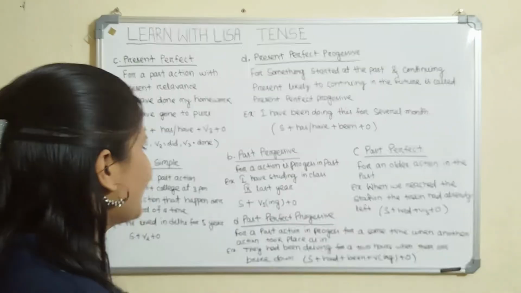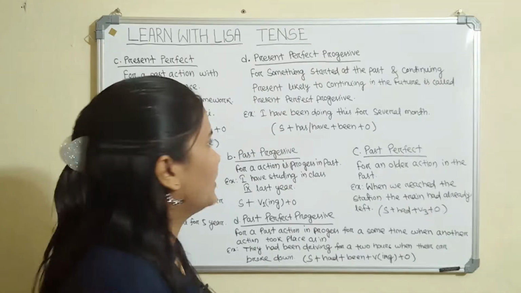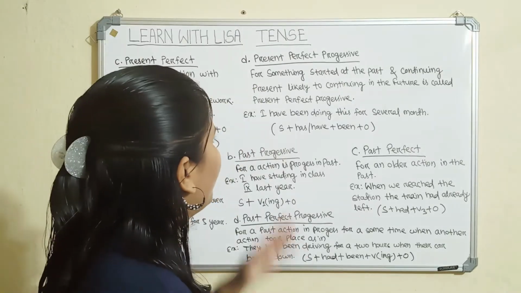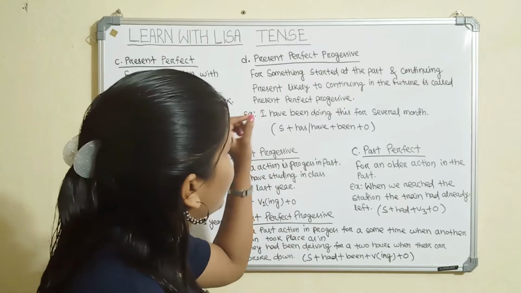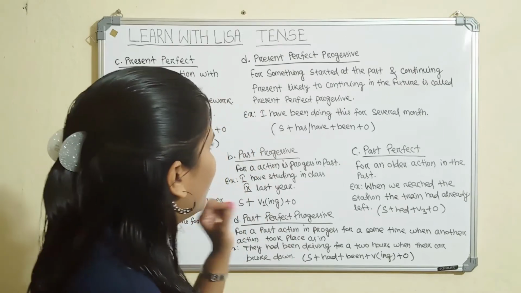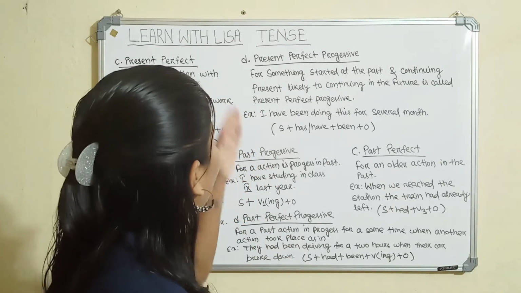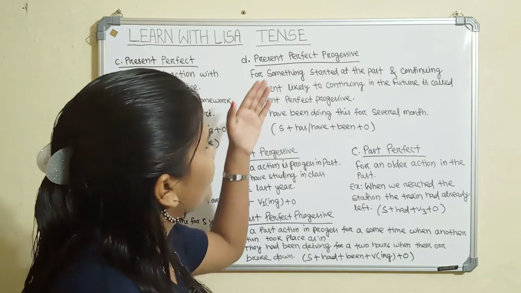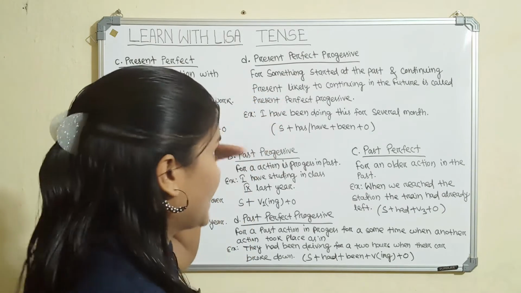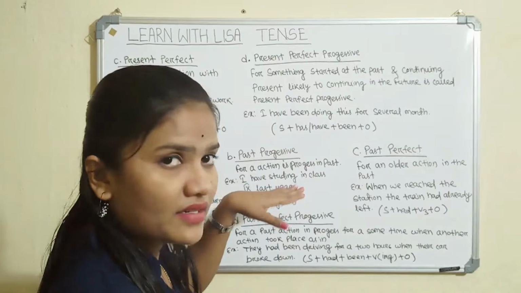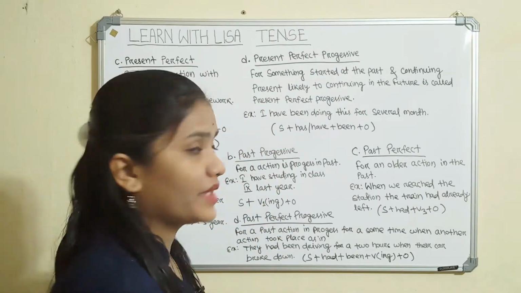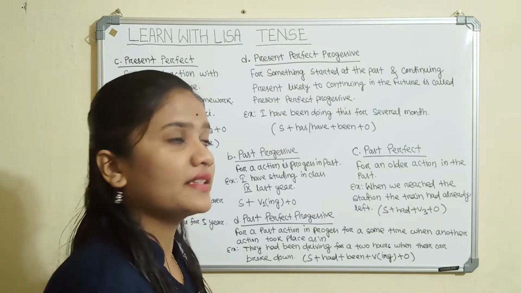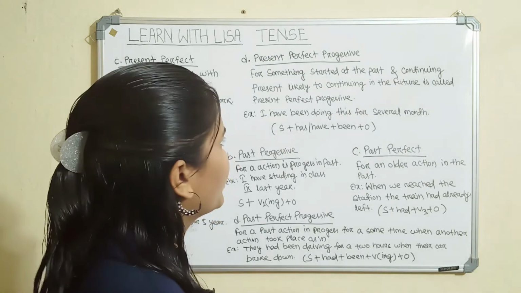Then we will discuss present perfect progressive. Present perfect progressive is used for something that started in the past, continues in the present, and is likely to continue in the future.